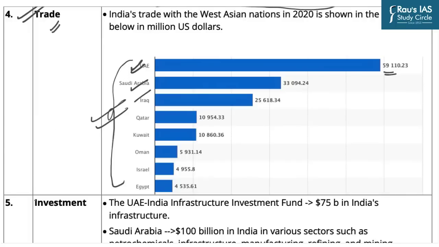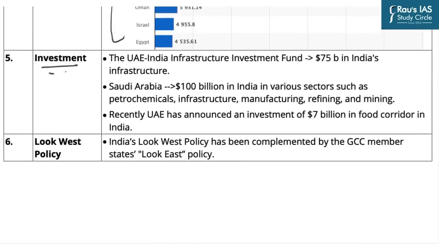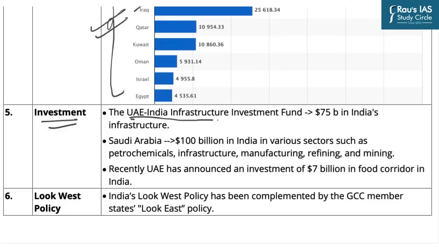And in this very line, the next important component is investment. The UAE-India Infrastructure Investment Fund has pledged to invest around 75 billion US dollars in India's infrastructure projects like roadways, railways, airways, etc. Similarly, Saudi Arabia has also invested around $100 billion in India in sectors like petrochemicals, infrastructure, manufacturing, refining, and mining. As for the latest development, the UAE has announced an investment of $7 billion in the food corridors to be developed in India.